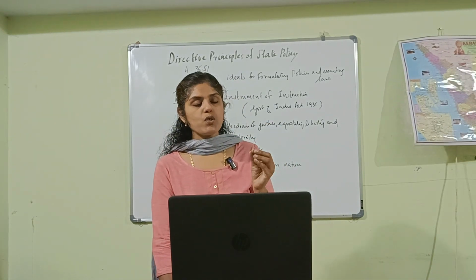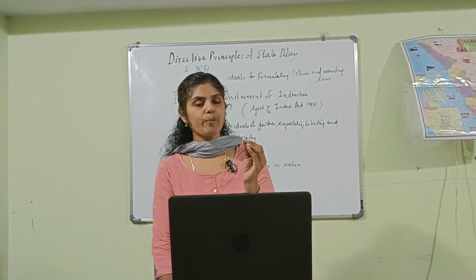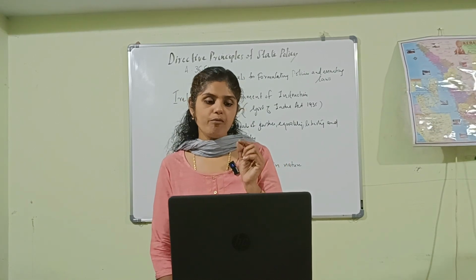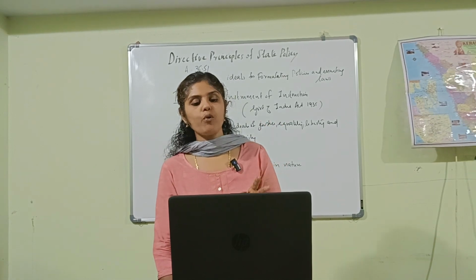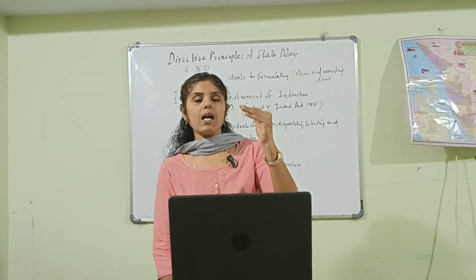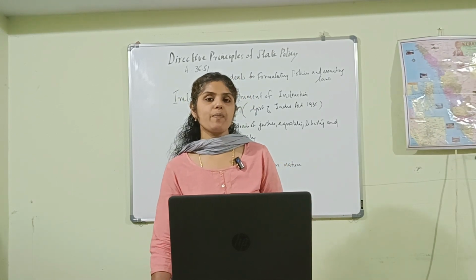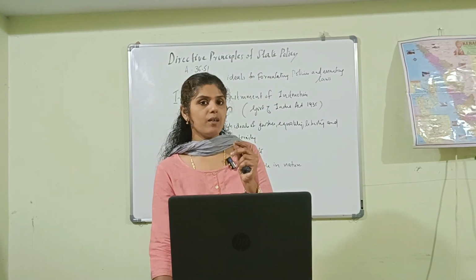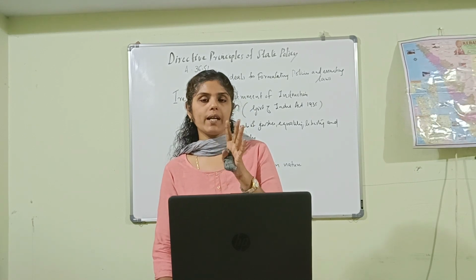Then Article 50, to separate the judiciary from the executive in the public service of the state. That is what is mentioned in Article 50. So as far as liberal and intellectual principles are concerned, Articles 44, 45, 48, 48A, 49 and 50 are considered liberal intellectual principles. So this is what is explained in the Directive Principles of State Policy.